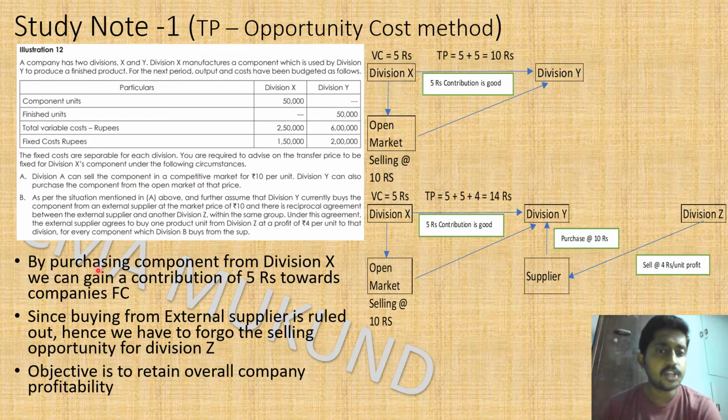So by purchasing the component from X, we can gain a contribution of 5 rupees. We discussed this point. Okay, so we have to forego the selling opportunity for division Z. So the opportunity cost of 4 rupees we have to include in the transfer price. So the overall objective of this opportunity cost method is that overall company profitability is the only thing important for us. Divisional profitability is also important, provided it is facilitating overall company profitability. So moving to the next problem.